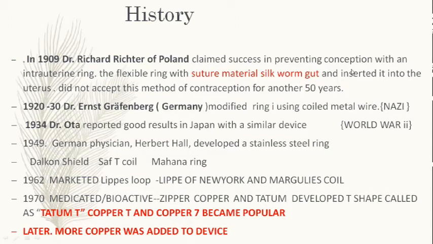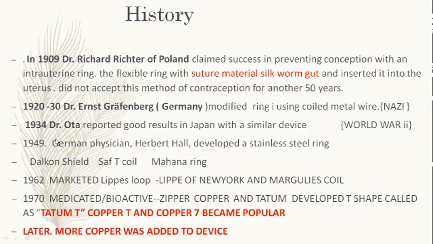The method was not accepted for another 50 years because of infection. Then in the 1920s and 1930s, Grafenberg modified a ring made of coil or metal wire. But at the time of the Nazis, it also became obsolete.